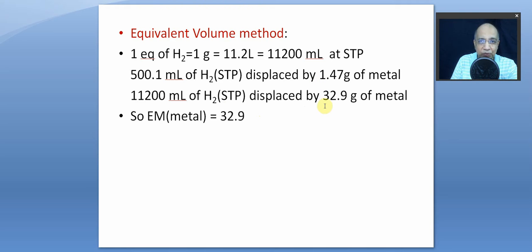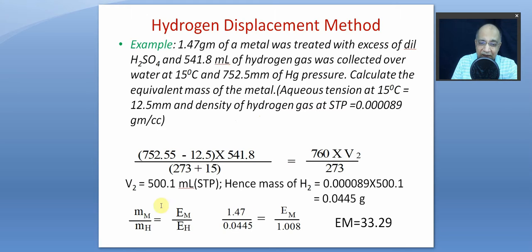That is bound to be the equivalent mass, because 1 gram is equivalent to 11,200 ml, 2 gram is equivalent to 22.4 liters, 1 gram is equivalent to 11.2 liters. So we can bypass the mass method, multiplying with the density to find mass and then applying the law of equivalence.